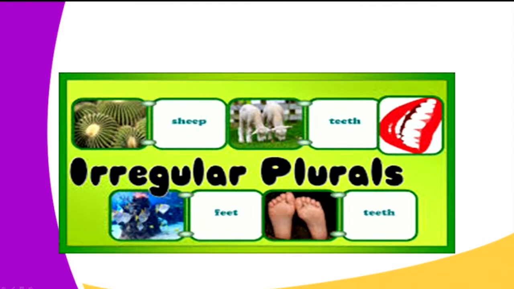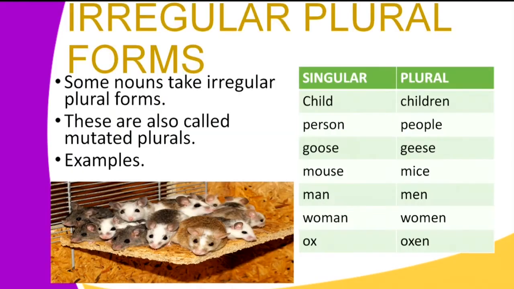Apart from that, learner, we have a group of nouns that do not follow those rules. Some words that we know of do not take S, they do not take ES, and do not drop letter Y and add IES to form their plural forms. Such words, learner, are known as irregular plural forms. We are saying that some nouns take irregular forms. They are also called mutated plurals.